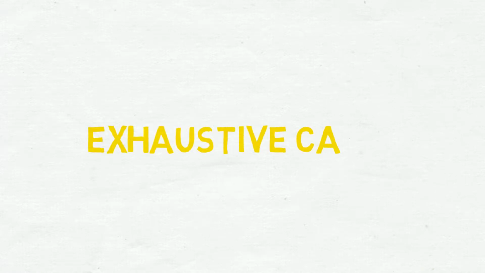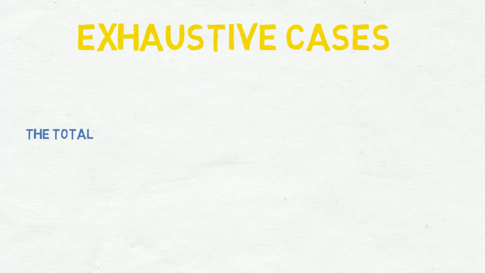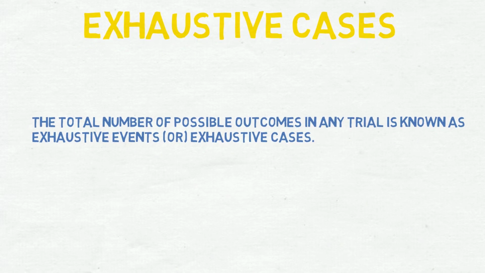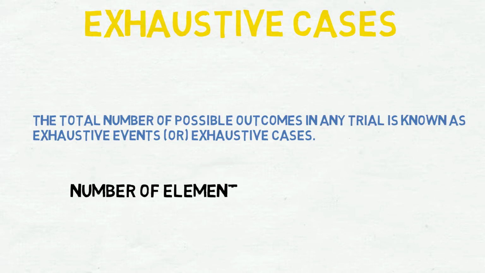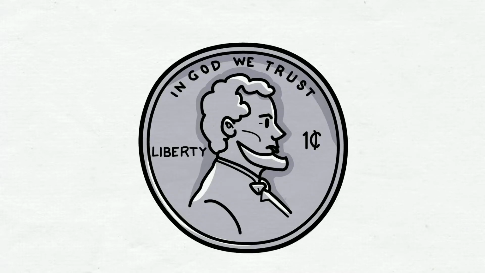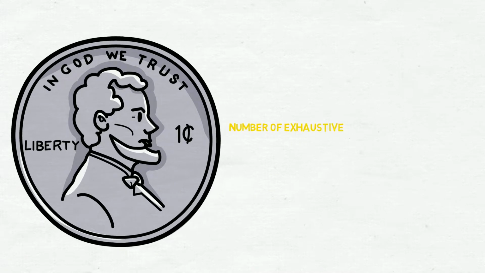Exhaustive cases, which mean the total number of possible outcomes in a random experiment, are called exhaustive cases. In other words, the total number of elements in the sample space is known as the number of exhaustive cases. Example: if we toss a coin, then the number of exhaustive cases is 2 and the sample space in this case is head and tail.